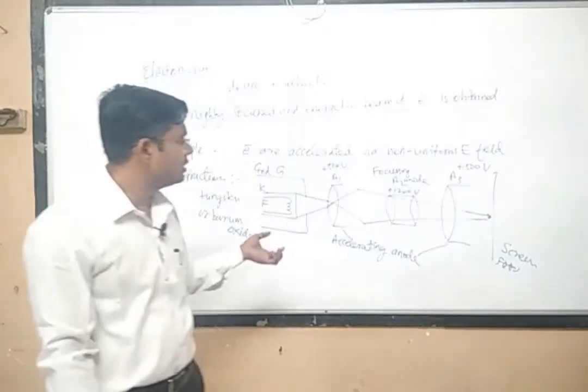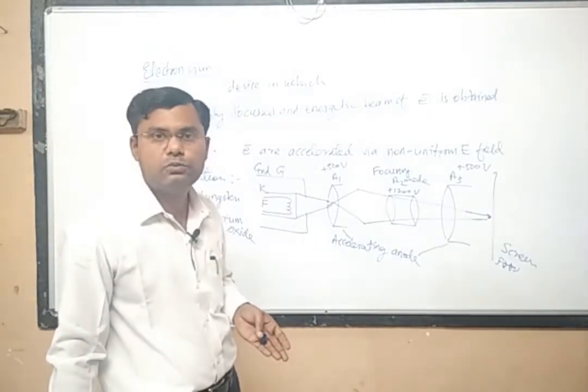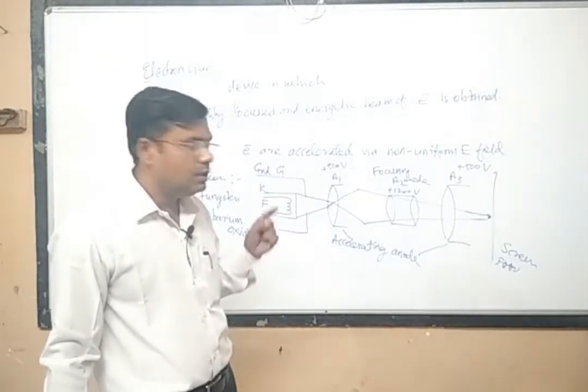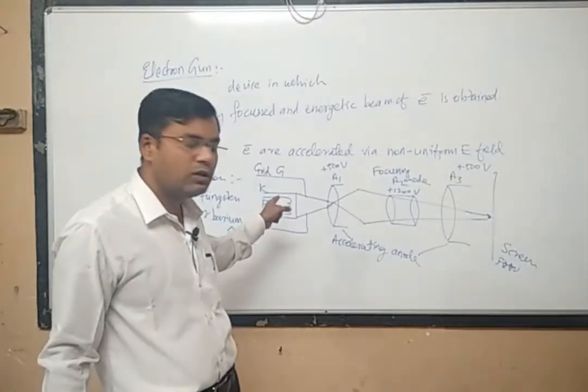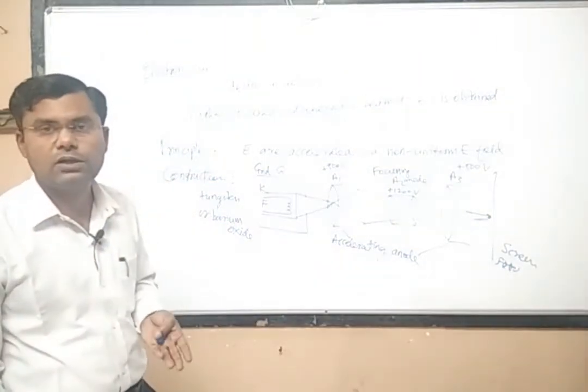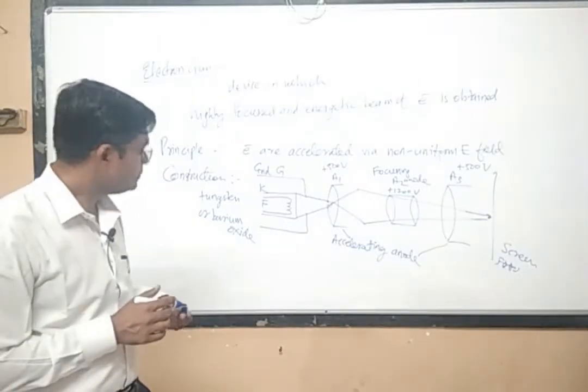This electron gun is the heart of any cathode ray tube. Whenever you have a cathode ray tube, or an imaging device, the heart of that imaging device will be the electron gun, because unless you have the electron beam, you cannot visualize any images, right? So this is about the electron gun.